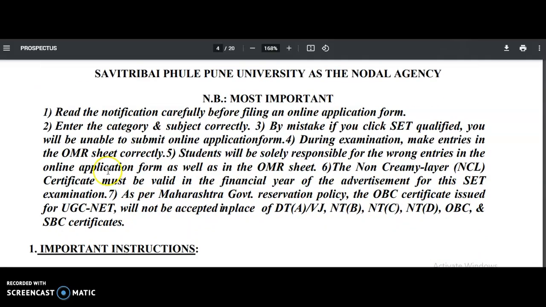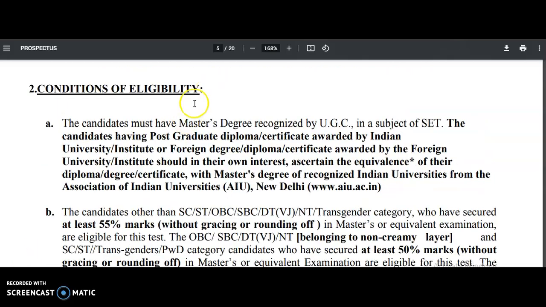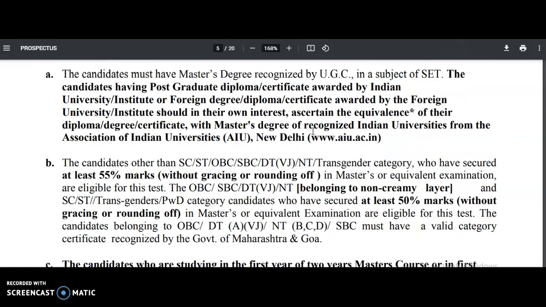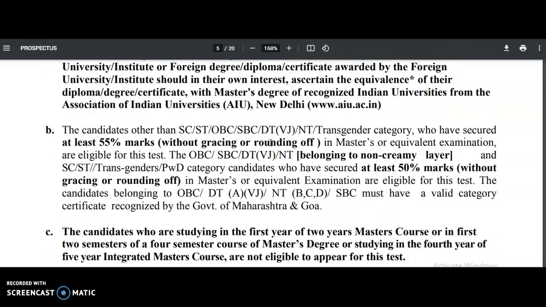And coming to the remaining details like eligibility, how many subjects there are, and what the subject names are, all these things we will see. First one, eligibility: the candidate must have a master's degree recognized by the UGC in a subject of SET. The candidates having a PG diploma or else a certificate awarded by an Indian University, these candidates also may apply for this SET, guys.